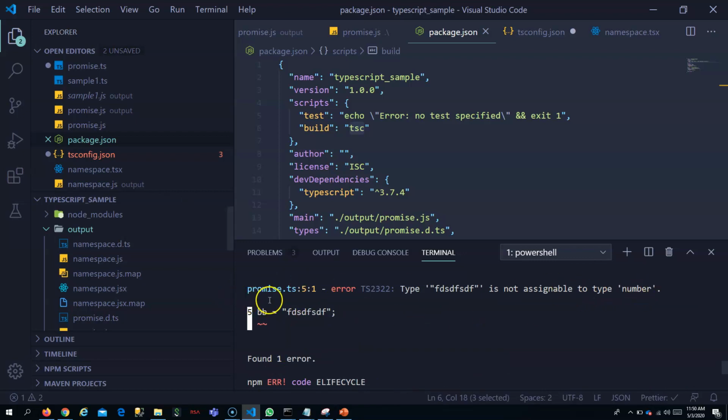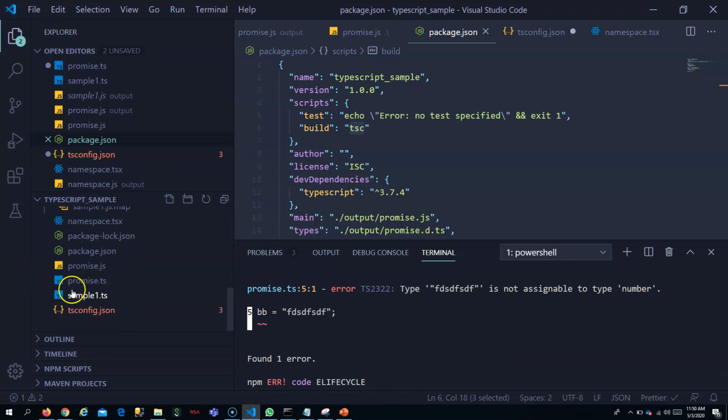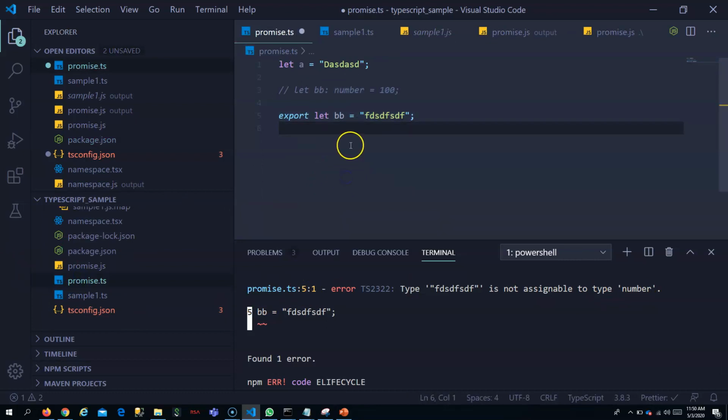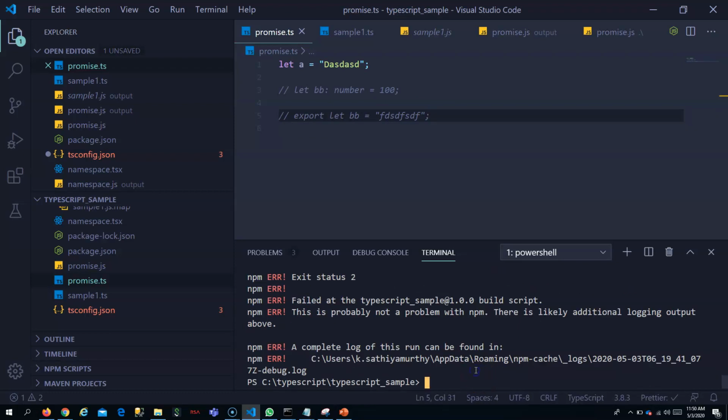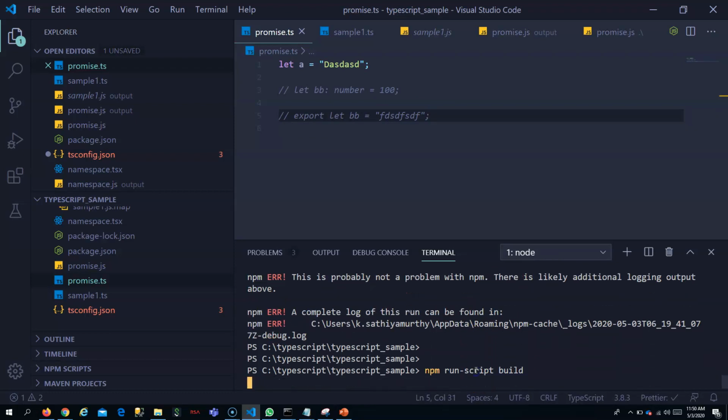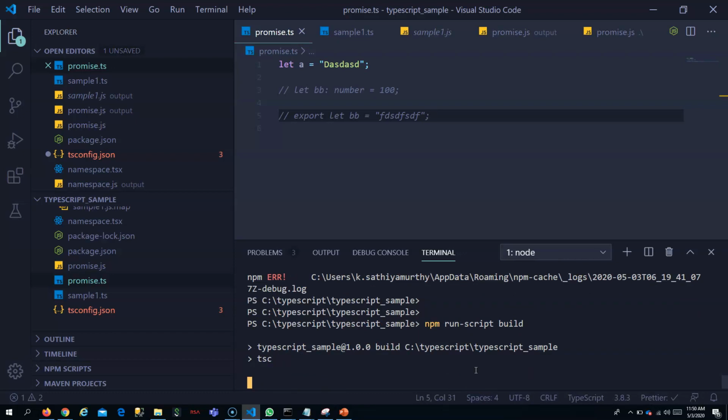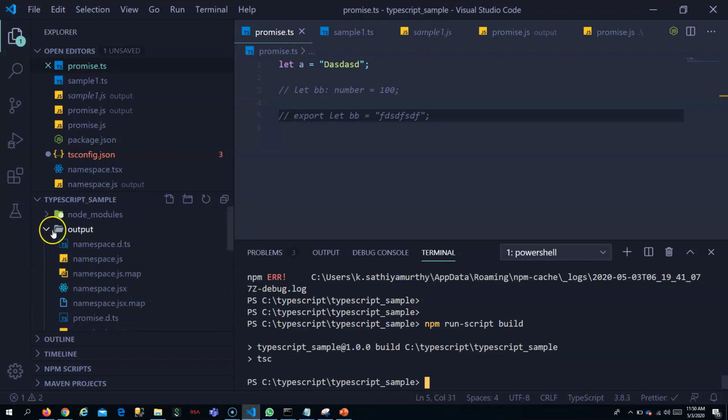It is saying some error in your promise.ts file. It has built based on the output directory you have mentioned in tsconfig.